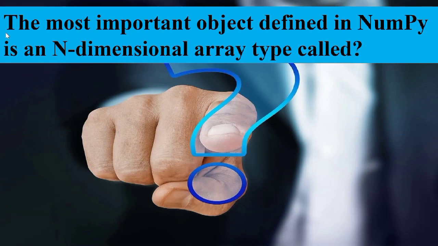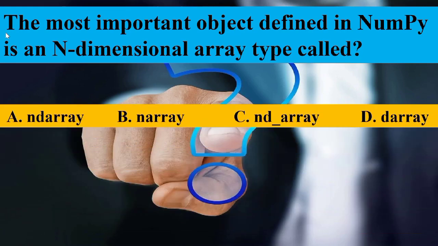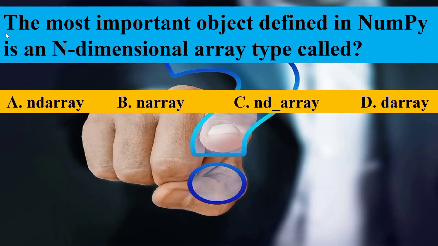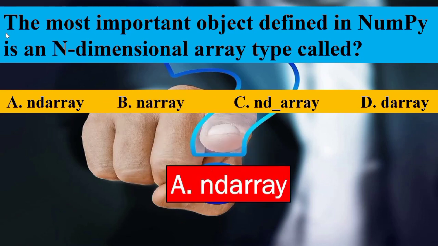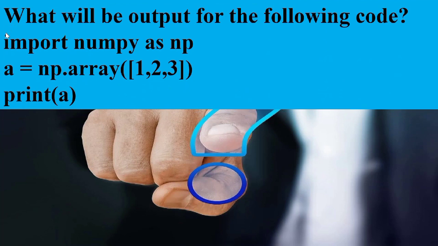The most important object defined in NumPy is the n-dimensional array, and the type is called as ndarray, narray, nd_array, darray. The answer is option A, ndarray, n-dimensional array.